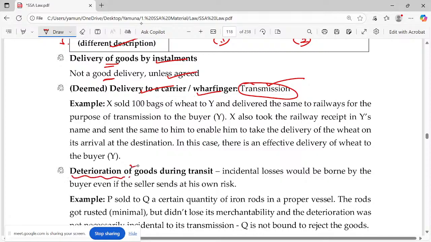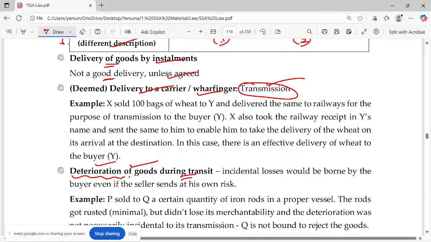Deterioration of goods during transit. Deterioration, damages, etc. during transit. Who has to bear the risk? Bear the loss. Risk follows ownership. Res perit domino. So who has to bear the risk? Risk follows ownership, so the buyer has to bear the risk.